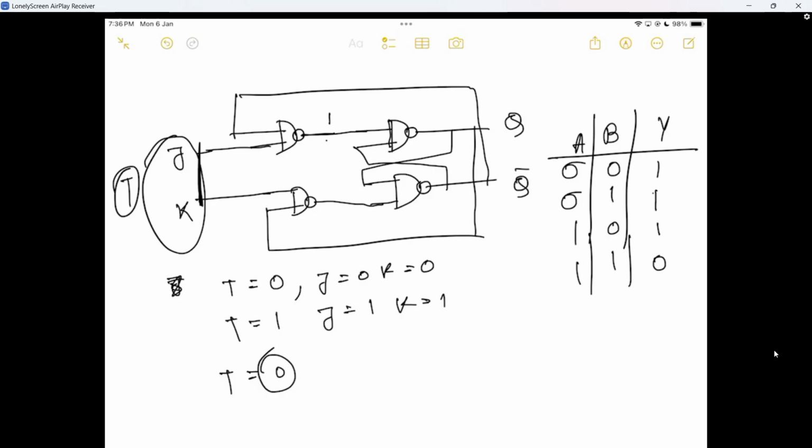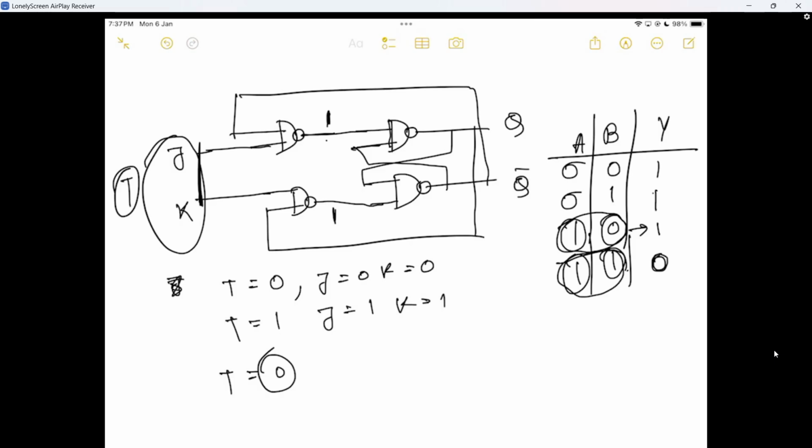So now T equal to 0. So irrespective of other input, my output is 1 always. Here 1 always. So now I need to check the other input like this. So the other input, why do I need to check? Because here there are two possibilities. Just look at this. One input is 1, A is 1, but suppose B is 0 or 1, then what is the output? If B is 0, then output 1, and if B is 1, then output 0. So here we can see the change.